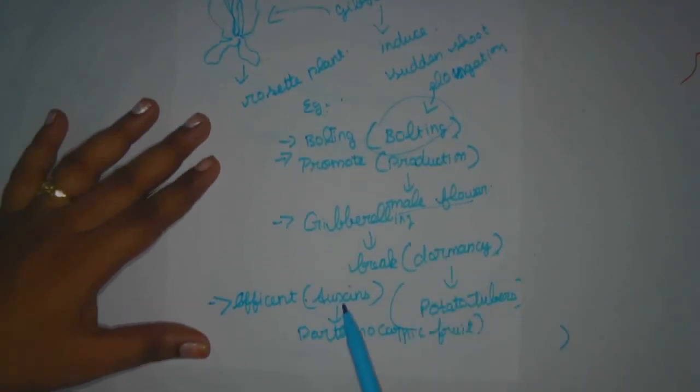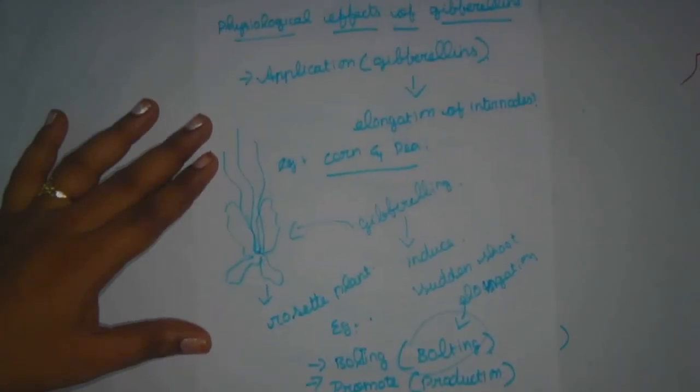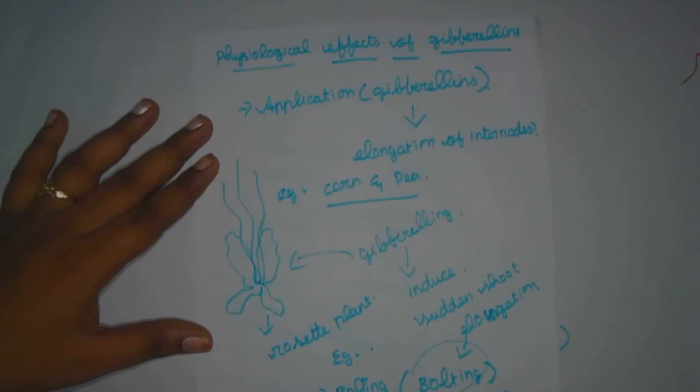And next, the last one, it is more effective than auxins. Here gibberellin is more effective than auxins. We have already said that auxins are responsible for production of seedless fruit. Here they are more effective than auxin to produce parthenocarpic, which means seedless, fruit. Okay, so that's it for physiological effects of gibberellin. We will cover more in the next one, abscisic acid.